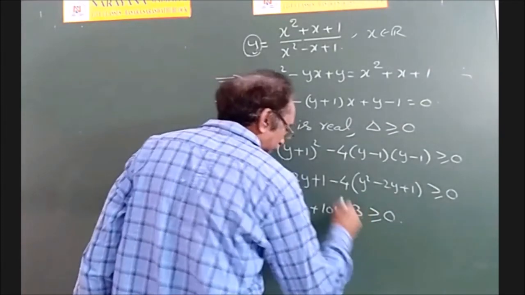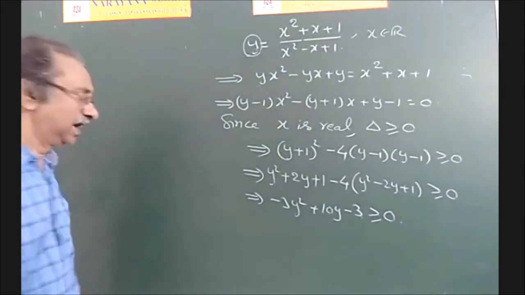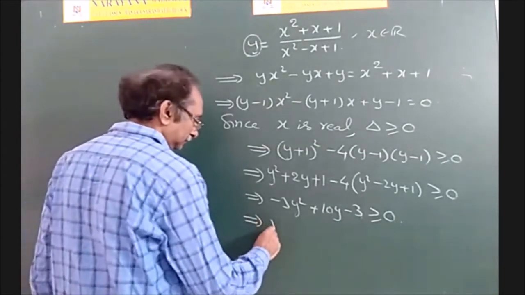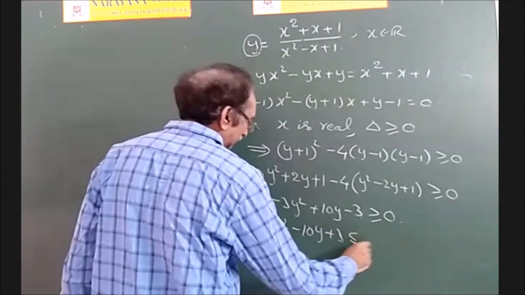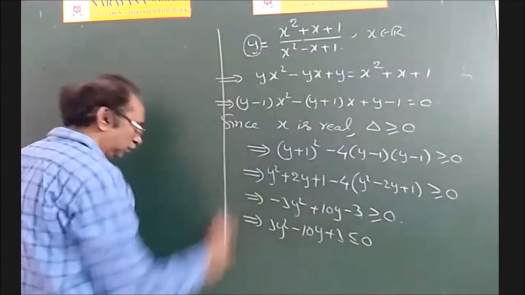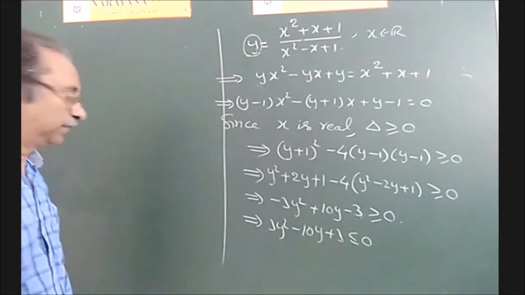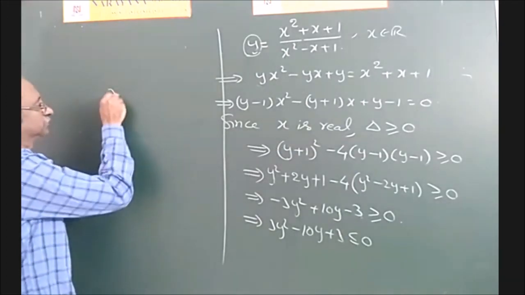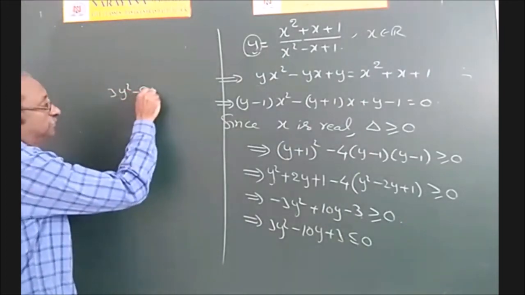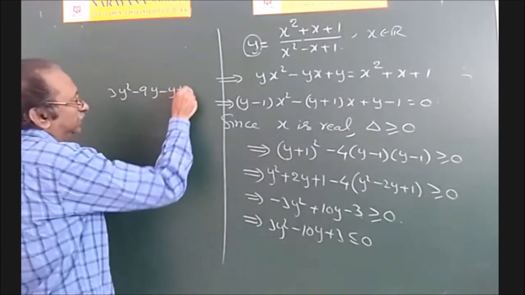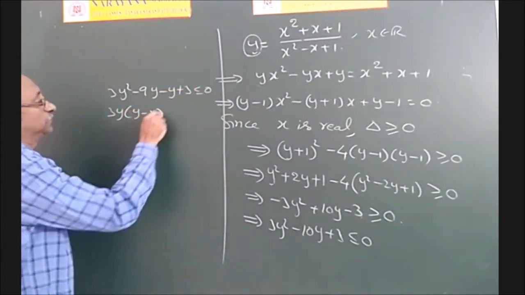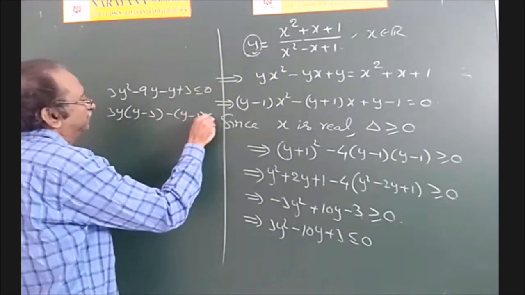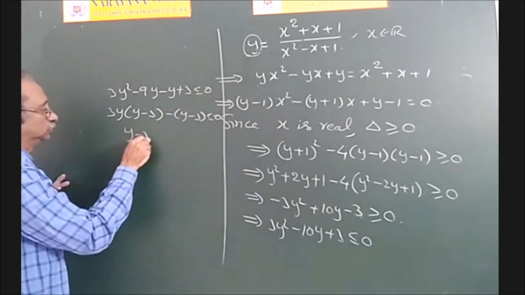Okay, right. And multiplying by minus, you will get 3y square minus 10y plus 3 less than or equal to 0. And what are the factors of this? So 3y square minus 9y minus y plus 3 less than or equal to 0. 3y into (y minus 3) minus 1 into (y minus 3) less than or equal to 0.